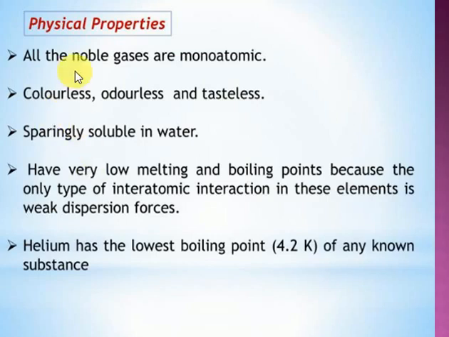The name itself says they are gases. Look, all noble gases are monoatomic. Very, very important. What does monoatomic mean? They are all available as single atoms. Look at oxygen, an O2 molecule, nitrogen N2 molecule, ozone O3 molecule, phosphorus P4 molecule, sulfur S8 molecule. Here only a single atom is considered, that's called monoatomic. Mono means single atom.